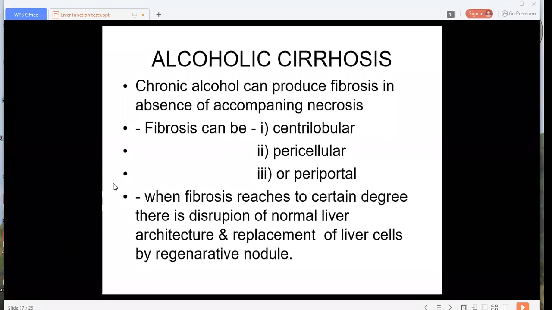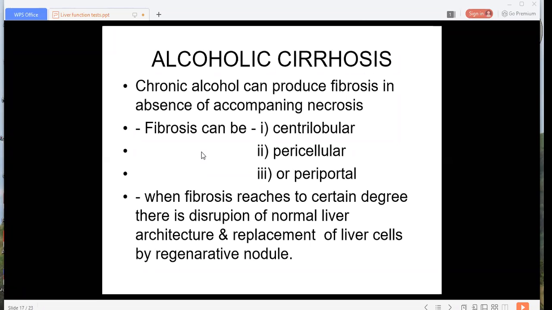Then we will talk about the most important part, alcoholic cirrhosis. So what exactly occurs in alcoholic cirrhosis? Alcoholic cirrhosis can produce fibrosis in the absence of accompanying necrosis.